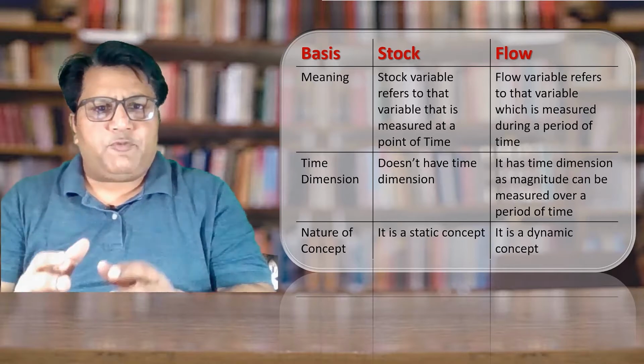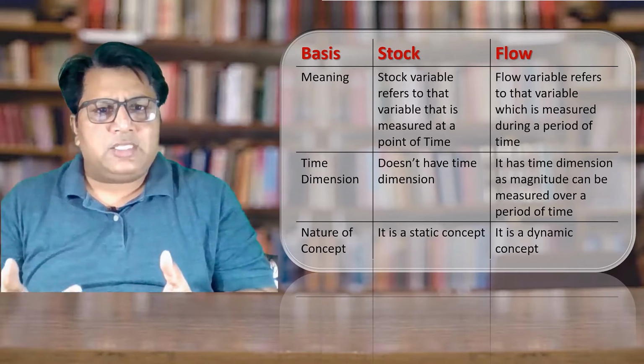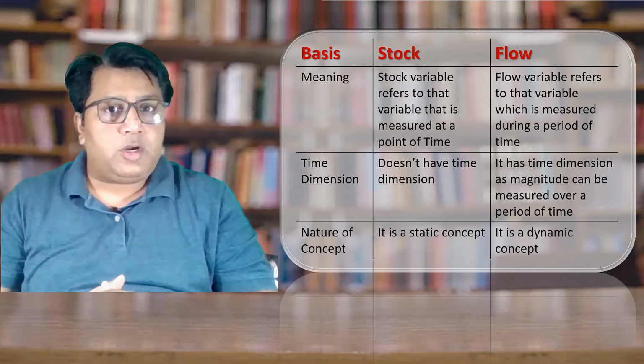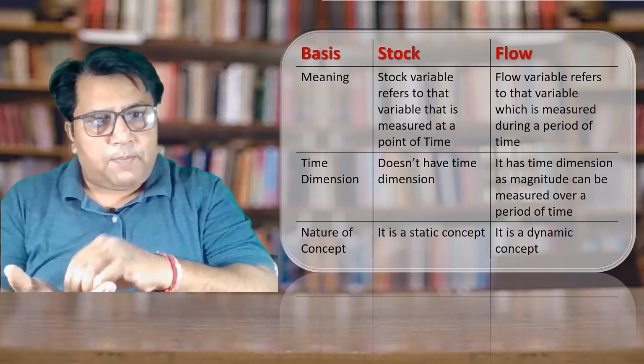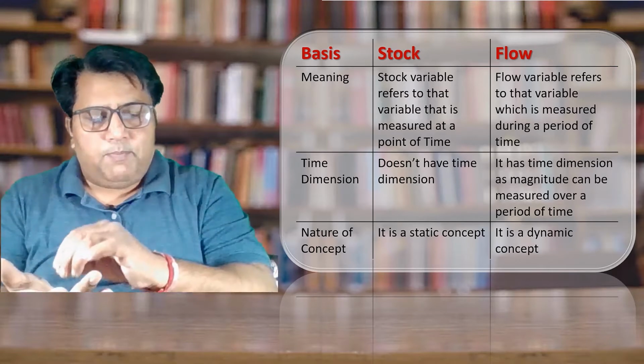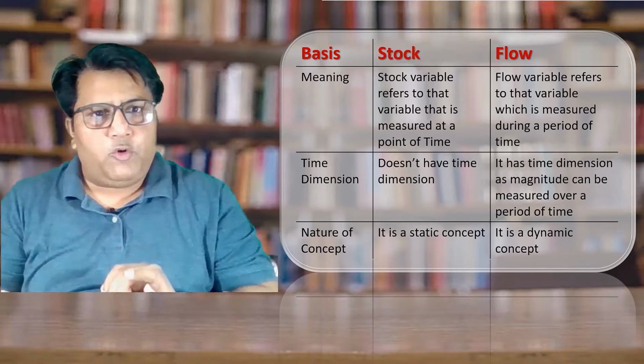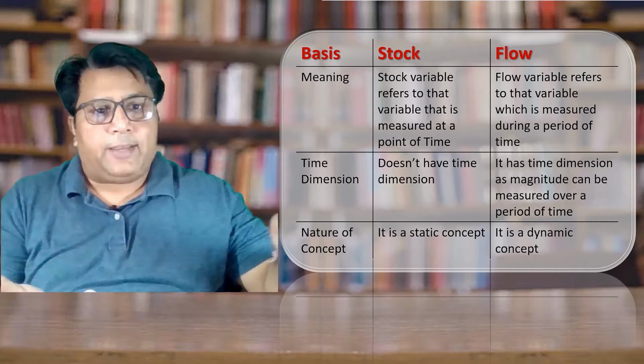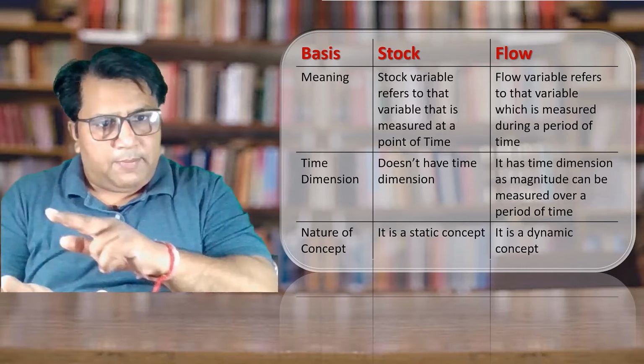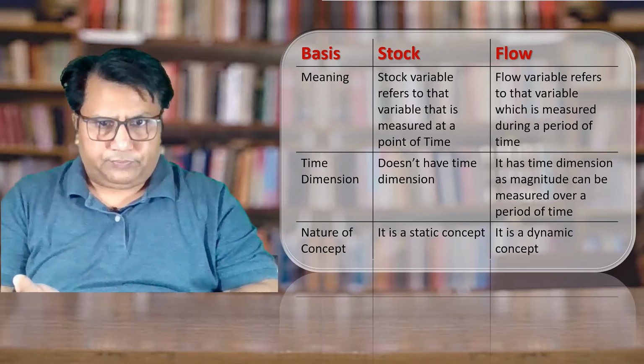Stock variables refers to those variables which are measured at a point of time. What is stock? A variable measured at a particular point of time. It means measurable on a specific date. Clear? When I say flow, it means during a period of time, not on a specific day, but during a period of time.